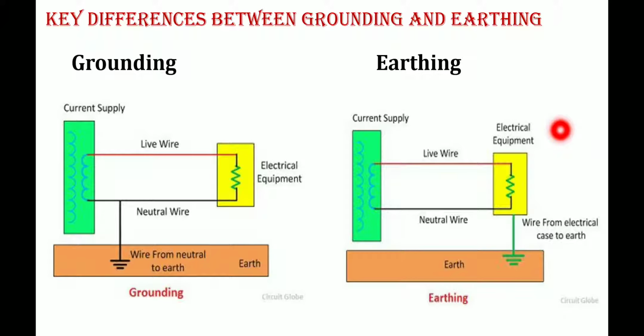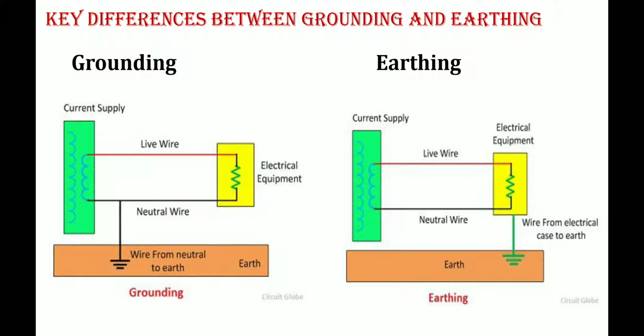That is the reason the complete body of the equipment, the non-current carrying part, is directly connected to the earth, or connected through some circuit elements like resistors or a circuit breaker. Getting my point?